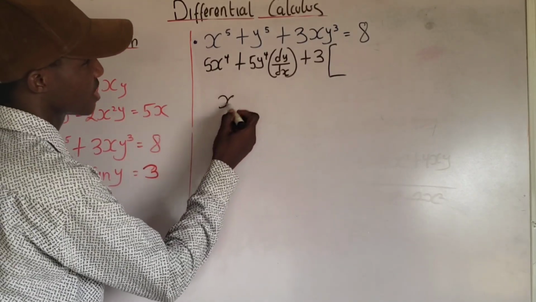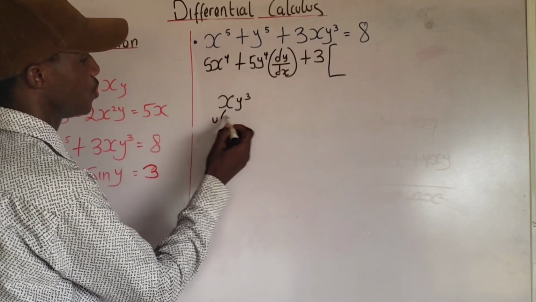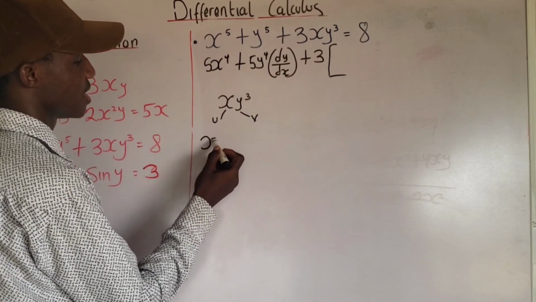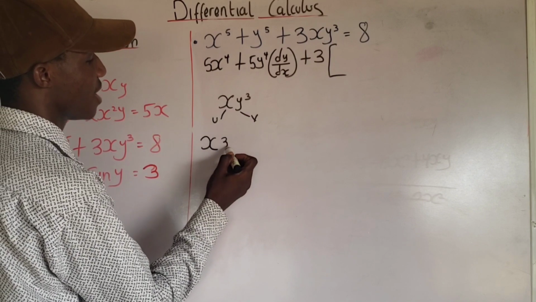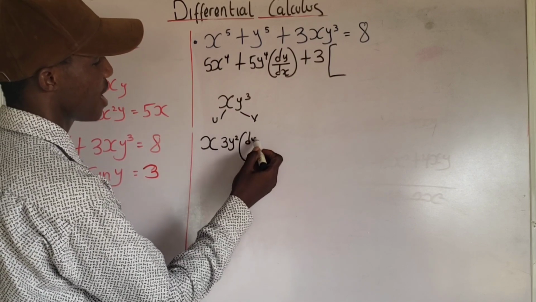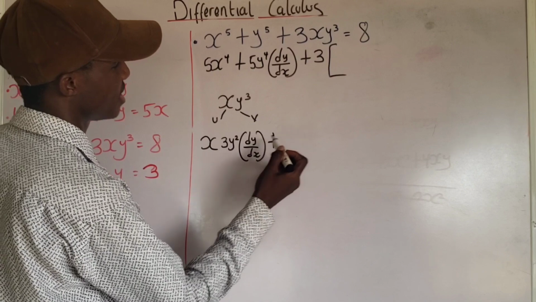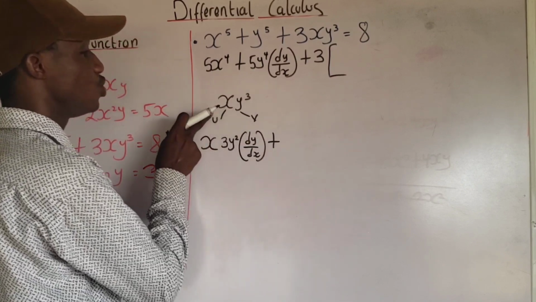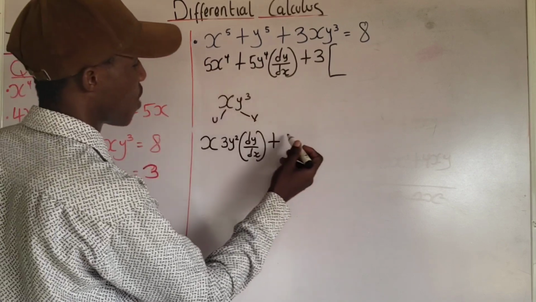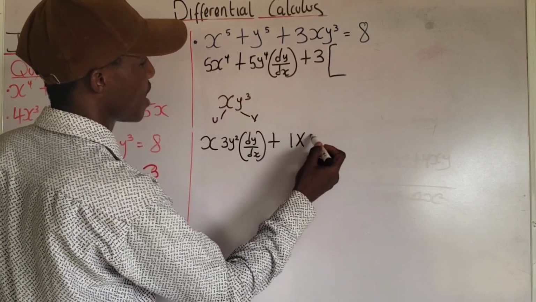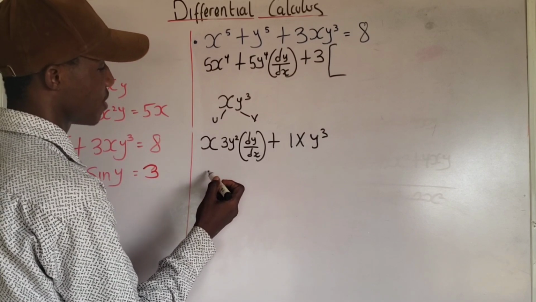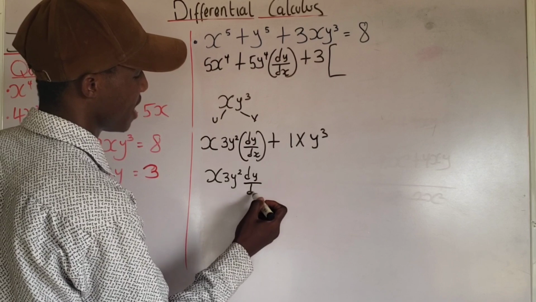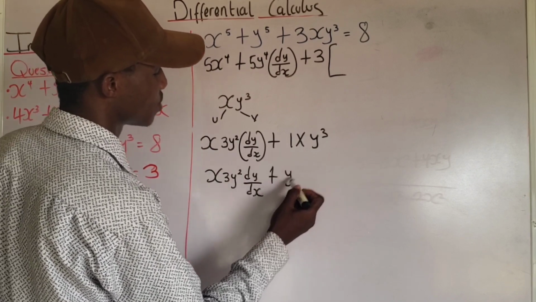Let us differentiate xy raised to the power of 3. This is u and this is v. You understand? And according to the product rule, we are going to keep u constant, which is x, differentiate y, which is 3y raised to the power of 2, multiply it by dy over dx, then put the addition sign. Now we are going to keep v constant and differentiate u. If you differentiate u, which is x, you're going to have 1. So I'm going to have 1 multiplied by y raised to the power of 3. Okay, so I'm going to have x times 3y squared dy over dx plus y raised to the power of 3.